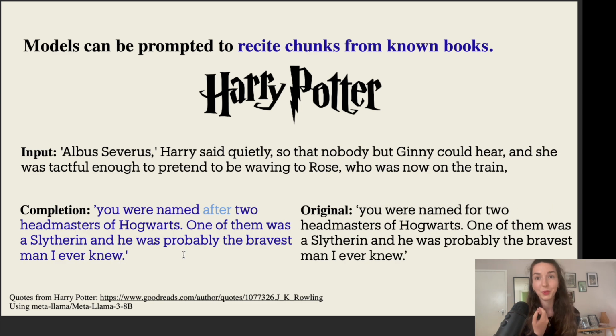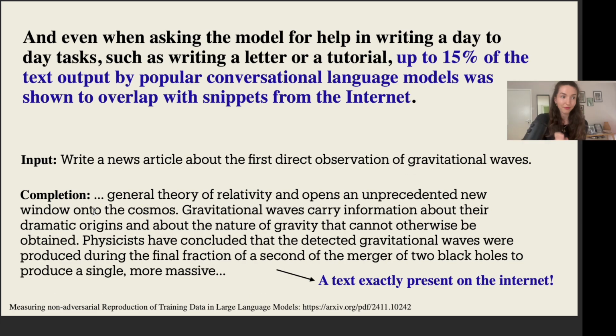Or one more example where it also, save for one word, ends up completing the quote verbatim. So basically, by taking a prompt that contains part of a quote from a book, I can regenerate exactly the remainder of this quote, in this case from Harry Potter.